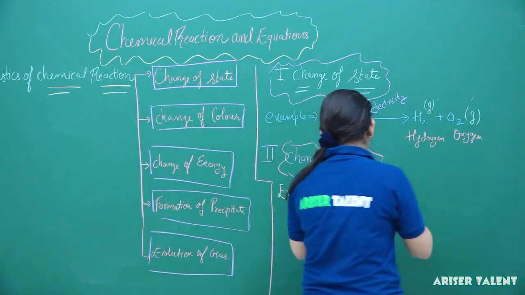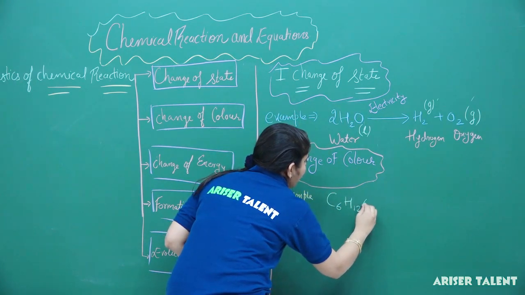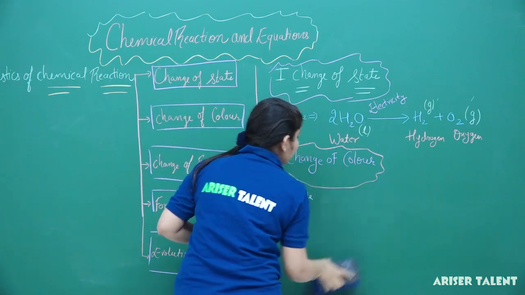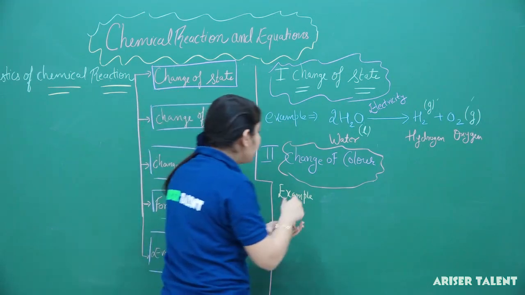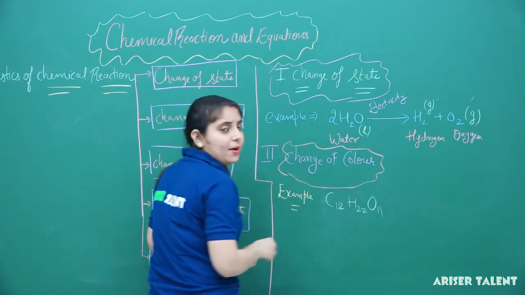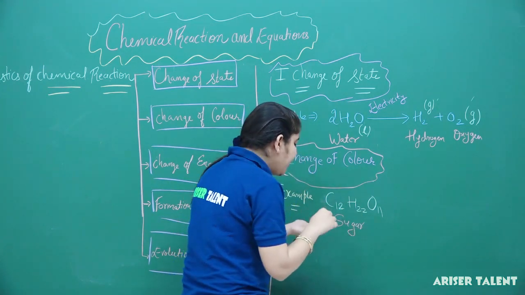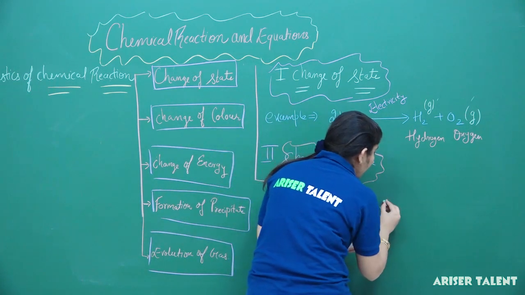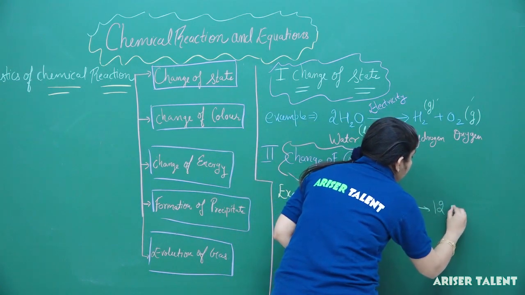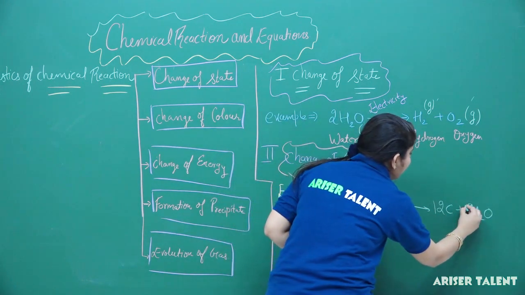We have taken sugar. The formula of sugar is C6H12O6. That is glucose; we will take another example. Firstly, we will take sugar, C12H22O11. This is the basic formula for sugar. Now what happens if we heat this solid? If I start heating, I will get 12C plus 11H2O.